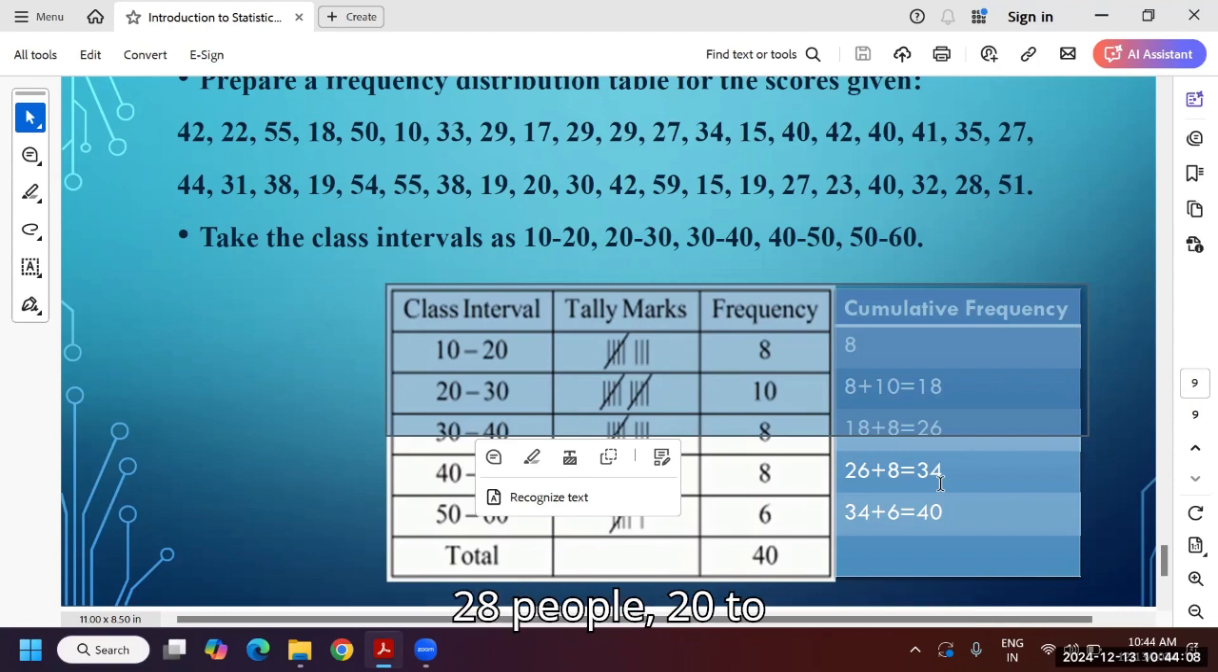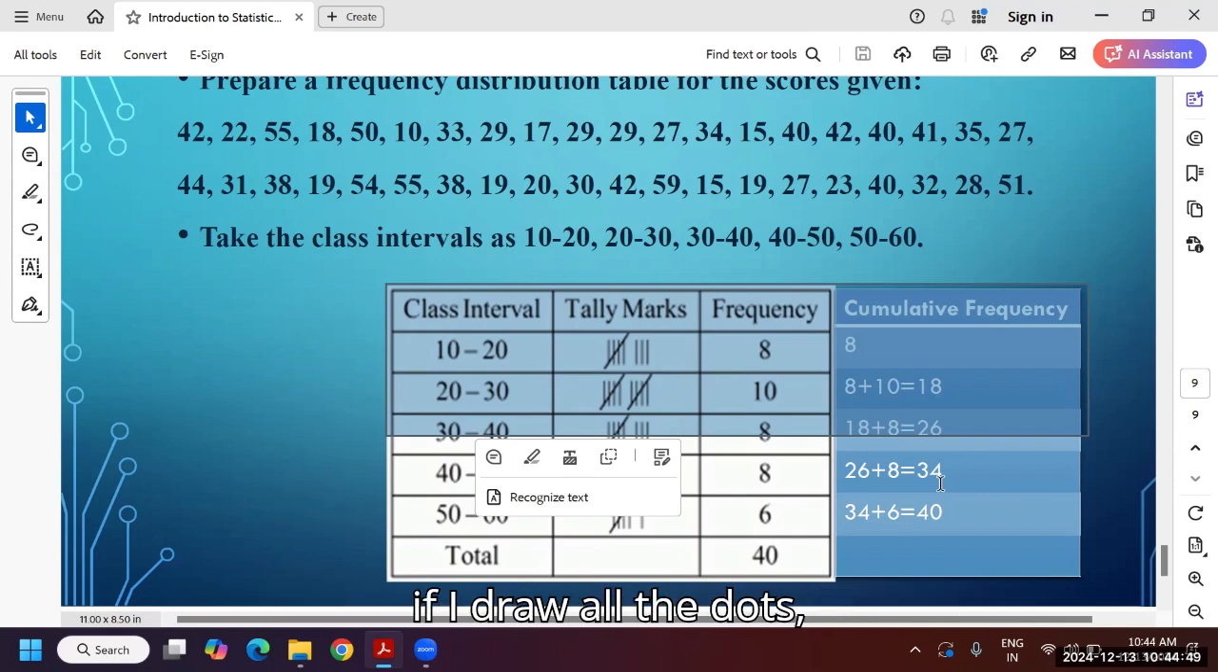10 to 20, 8 people. 20 to 30, 10 people. 30 to 40, again 8. Again 8 and 6. 6 is less than 8, right? It is very less. Almost here it may come. Okay. So these are the steps. What is this? This is a histogram, right?